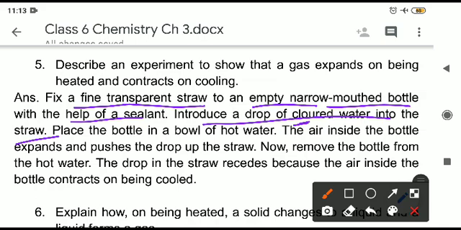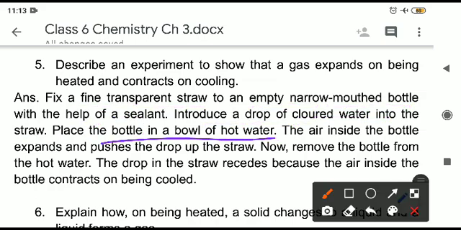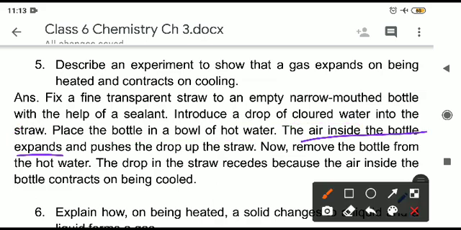After that what will we do? We will place this bottle in a bowl of hot water. As you put this bottle in the bowl of hot water, the drop of coloured water which was in the straw also becomes hot because the air inside the bottle will expand, it will push the drop up the straw. Means the liquid level will rise, that coloured water will come upwards because of heating only.